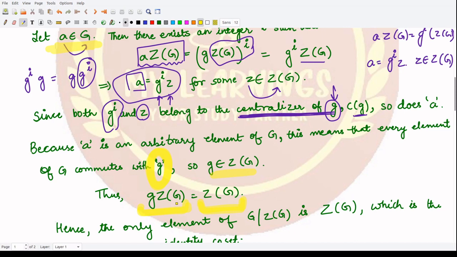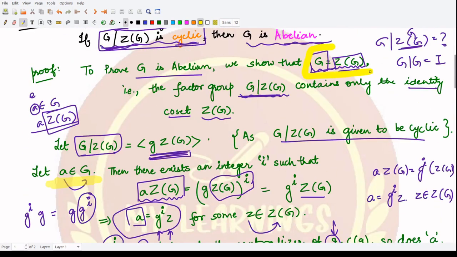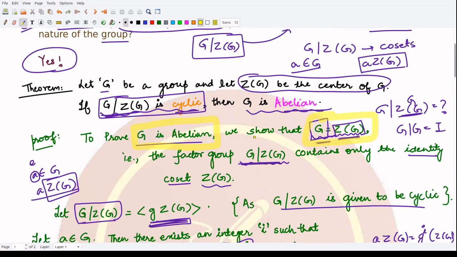And no other coset. This is the identity coset that we have. So the only element of this factor group is what? It is the center, which is the identity coset, and hence we have a result that G would be equal to Z(G), and hence G would be abelian, right? This is what we wanted to prove here.